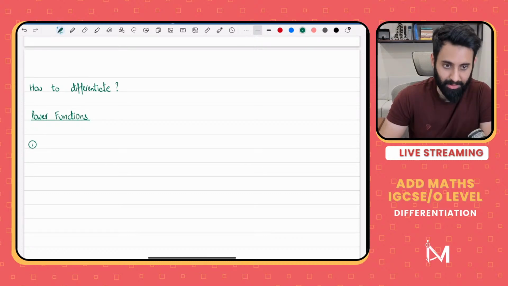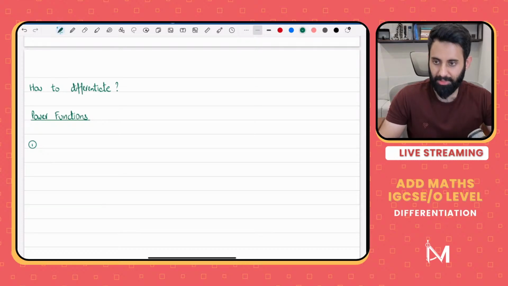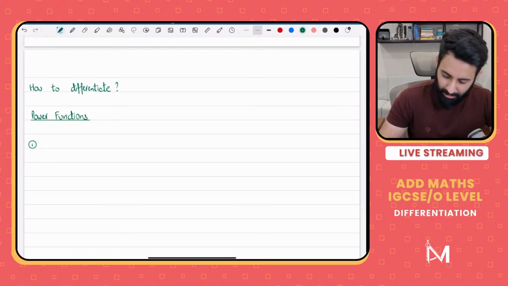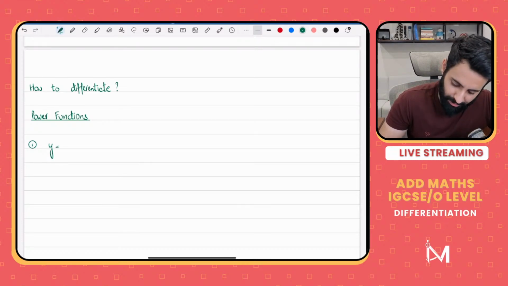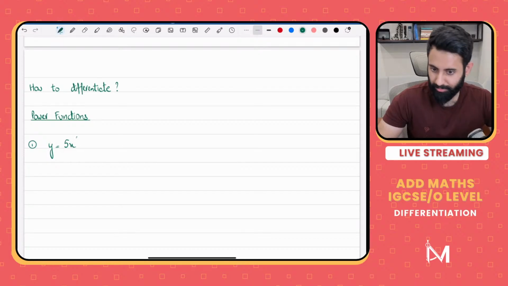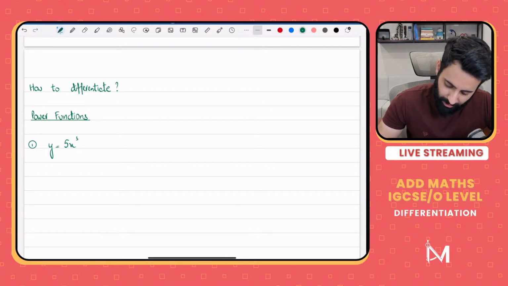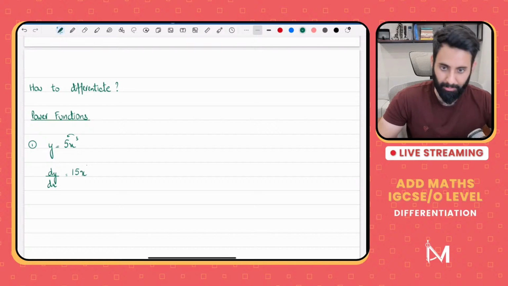So power functions. Now what do I mean by power function? A power function is when you have a power on x. Like for example, let's say you're supposed to differentiate y is equals to 5x cubed. How would you differentiate this? dy by dx is equal to 3 multiplied by 5. The power gets multiplied by the coefficient, so that's 15, and you take 1 away from the power. So this is equal to 15x squared.